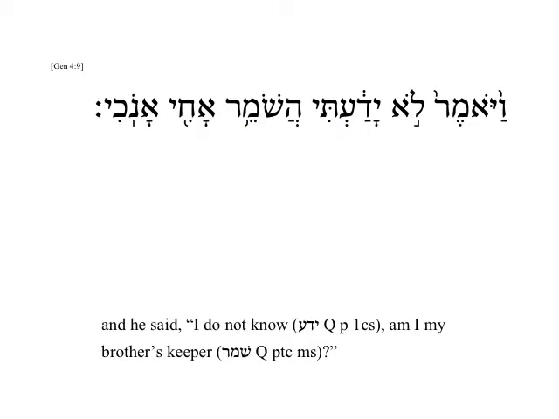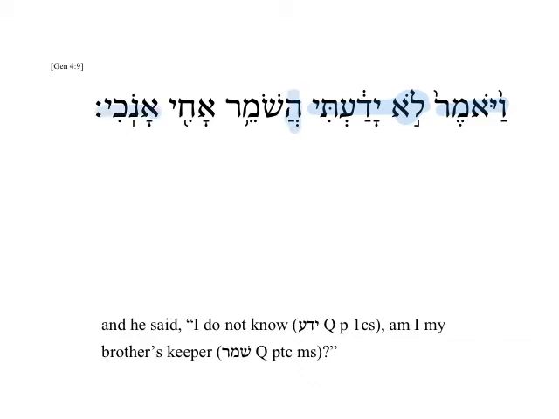A little bit further in the chapter, there's another example of the word yada in perfect. Vayomer lo yadati ha shomer achi anochi. And he said, and this is referring to Cain, and Cain said, I do not know.